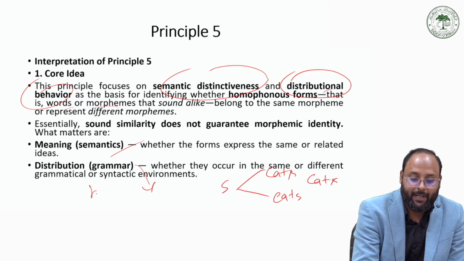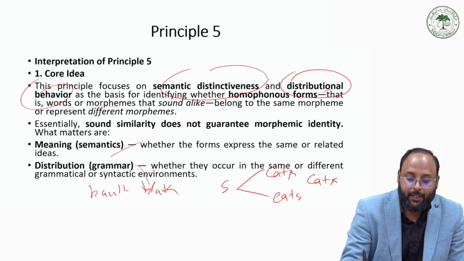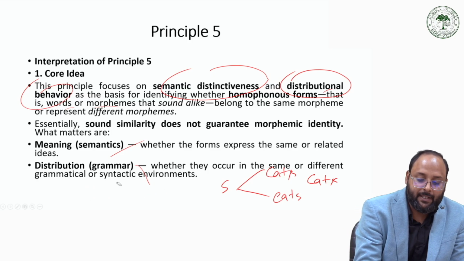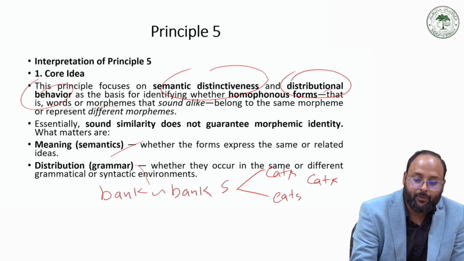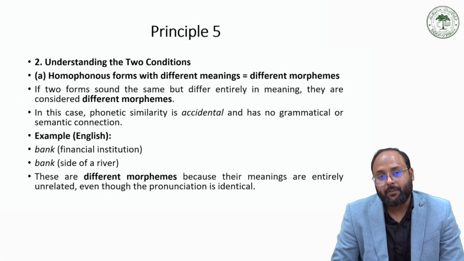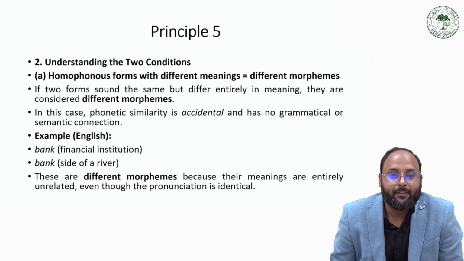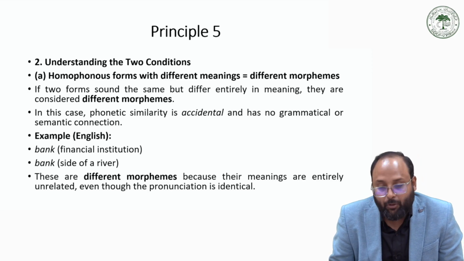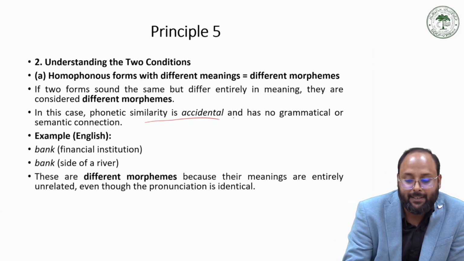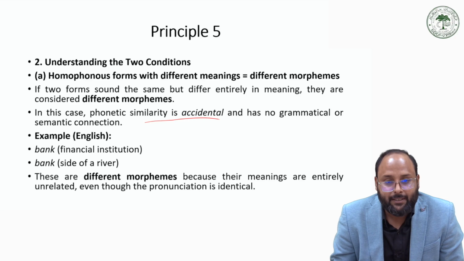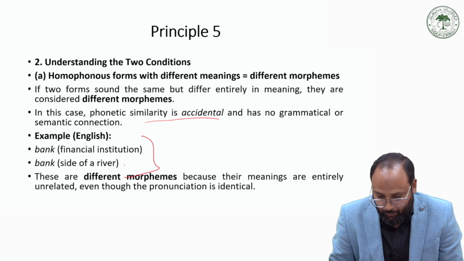And the other example is bank. Bank is two same words, but they represent different meanings. So on that difference, we can say that they are different morphemes. So that is the principle. Homophonous forms with different meanings are different morphemes, and we have the example of bank and bank, which we have already discussed. So the phonetic similarity is accidental, but the grammatical and semantic connection differs. These things have different meanings, so they are different morphemes.